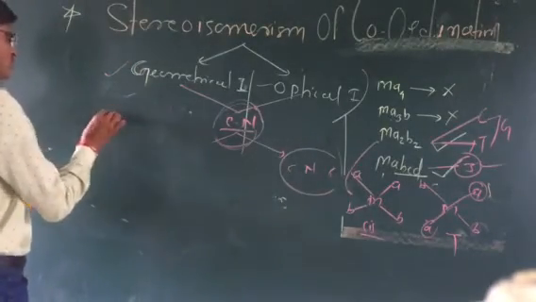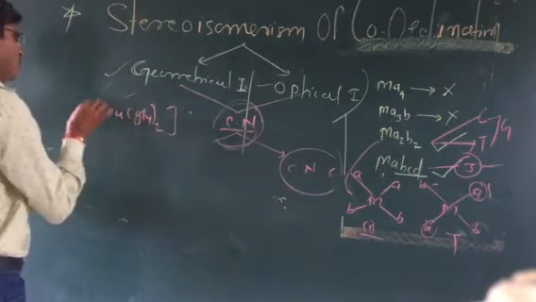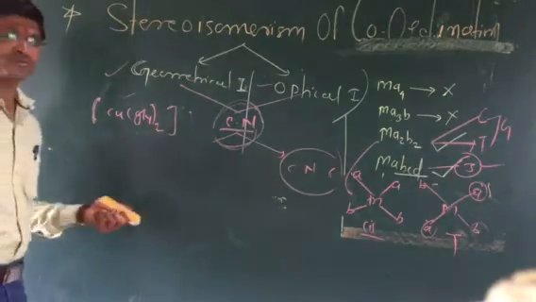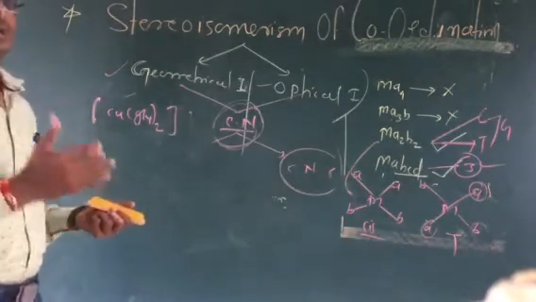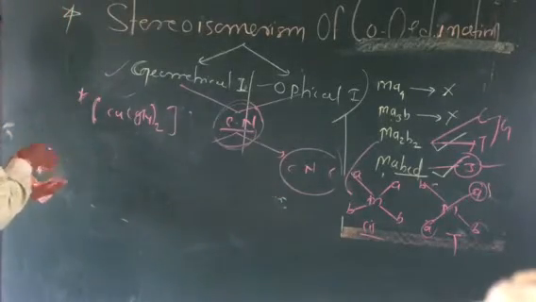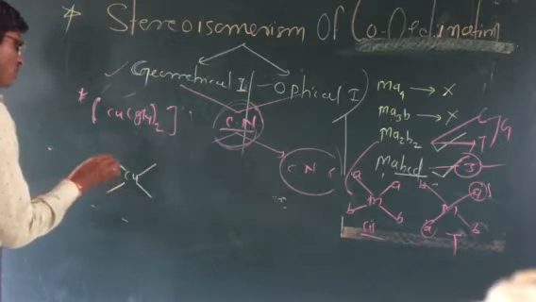For example, we have Cu(Gly)2. This is the complex we have, copper glycinate. You know that glycinate has a cyclic ring type of structure; it is nothing but a chelating agent. This is the copper, and the coordination number is 4.